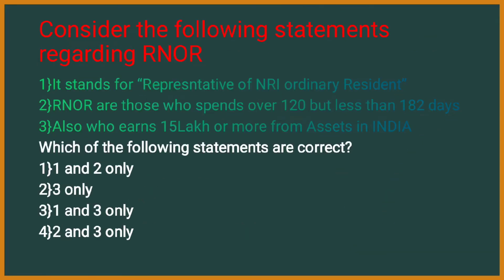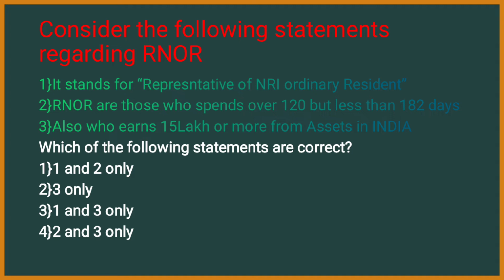Next question. Consider the following statements regarding RNOR. First, it stands for Representative of NRI Ordinary Resident. Second, RNOR are those who spend over 120 days but less than 182 days. Third, also who earn 15 lakh or more from the assets in India.